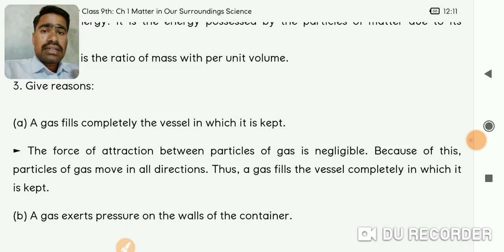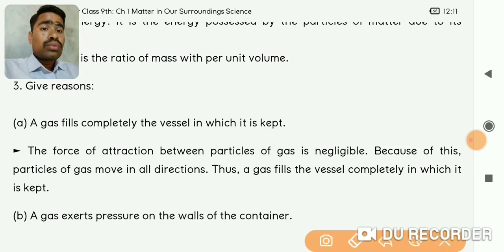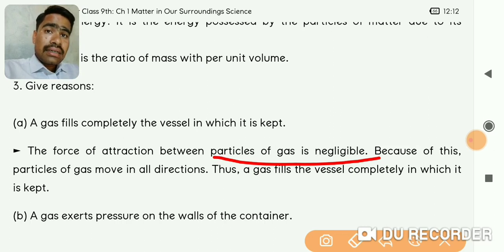The question is very simple, why is it so? It is so because the force of attraction between the particles of gas is negligible, and hence the particles are not attracted by each other. And if the particles are not attracted by each other, they will move freely.